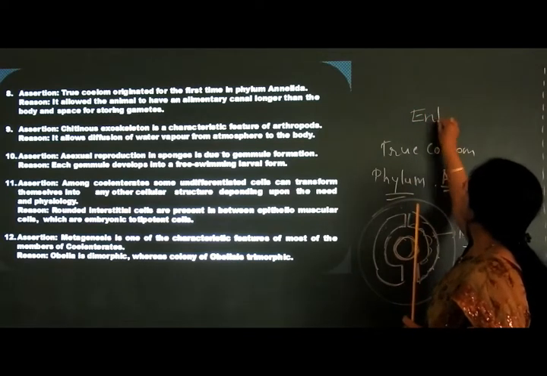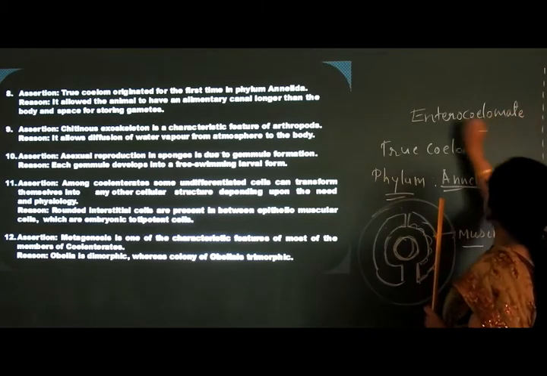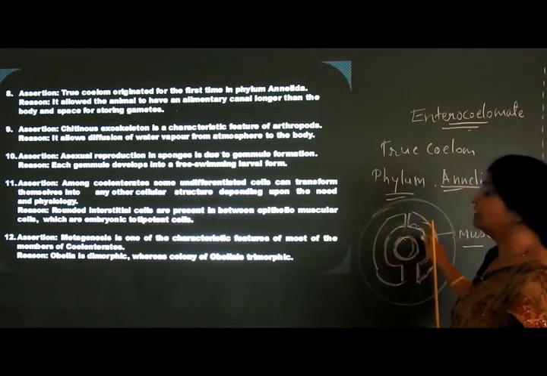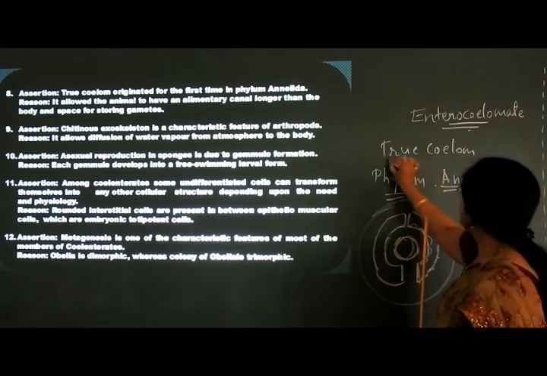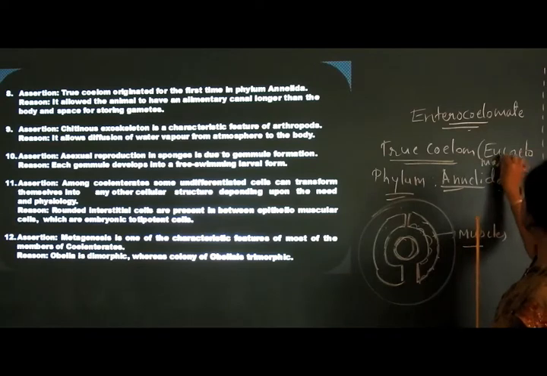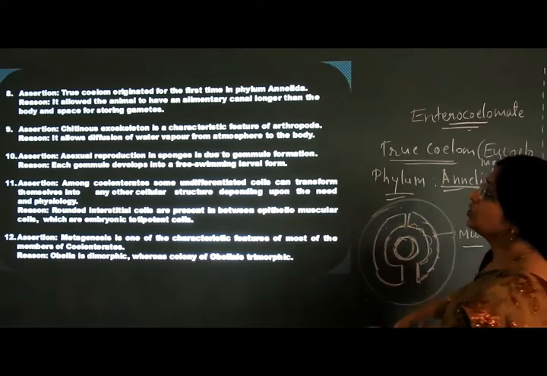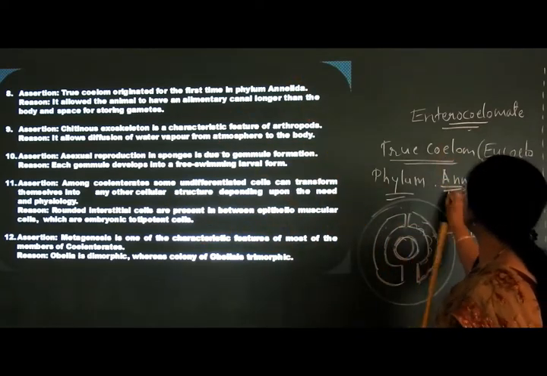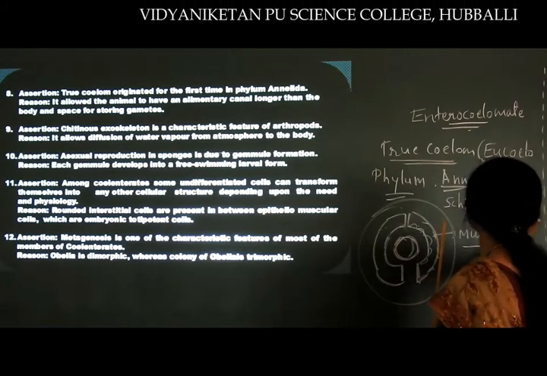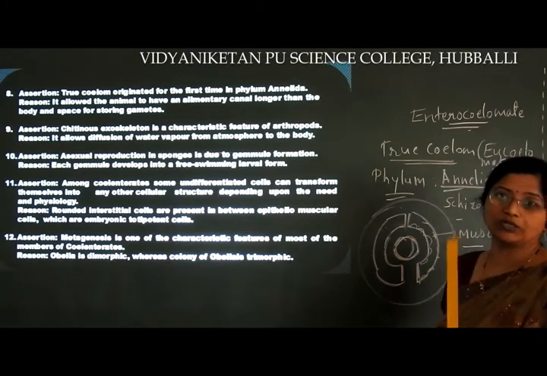Enterocoelomates we have seen in echinoderms, because they are formed from the extension of the digestive tract, which then pinches off and forms the coelom. True coelomates are also called eucoelomates. Eucoelomate means true coelomates. And what type of coelom do Annelida have? Schizocoelomates. What are schizocoelomates? Formed from the splitting of the mesoderm.